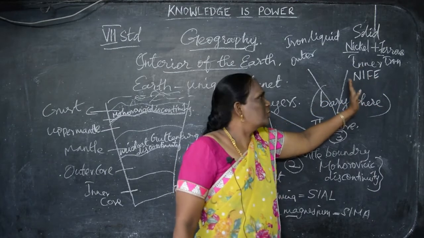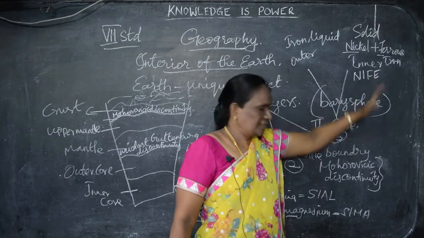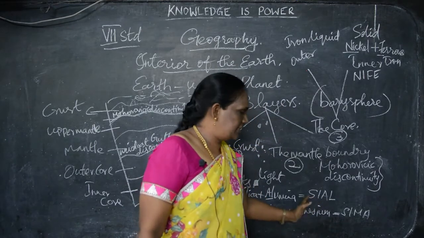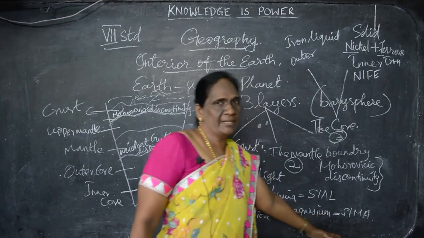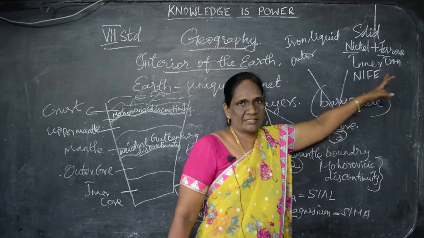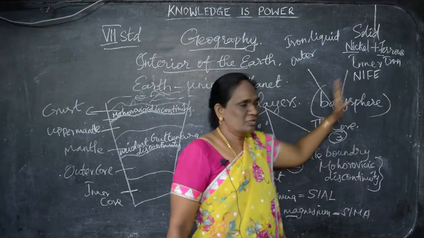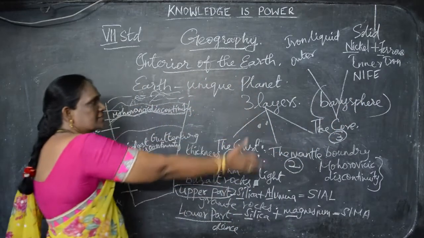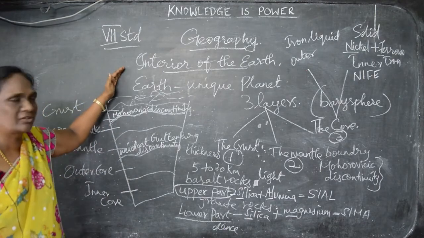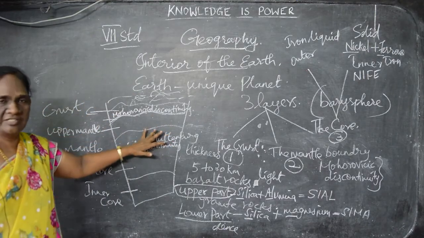Ferrous is iron. So knife, N-I-F-E. Like Cl is silica plus alumina, and Sima is silica plus magnesium, knife is nickel plus ferrous. So these are the 3 layers of the earth. We have now seen the interior part of the earth.